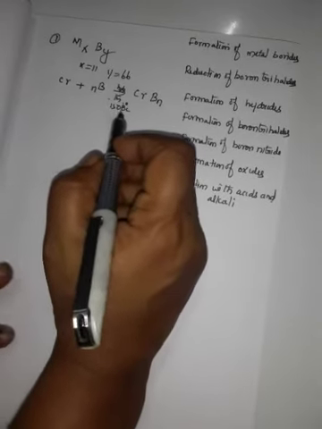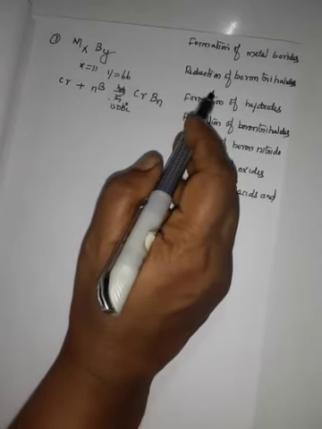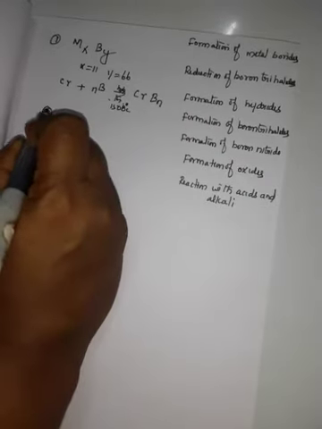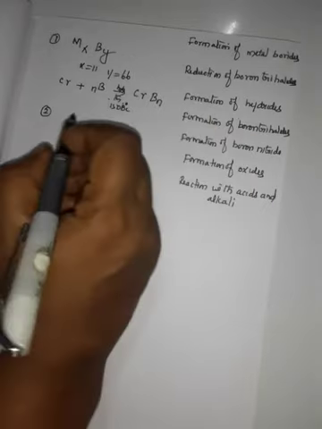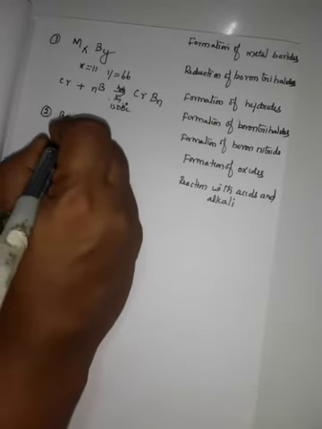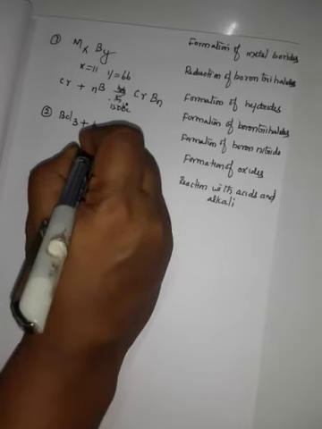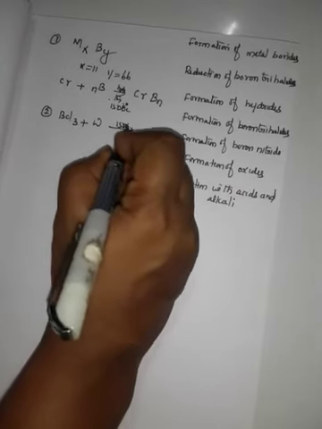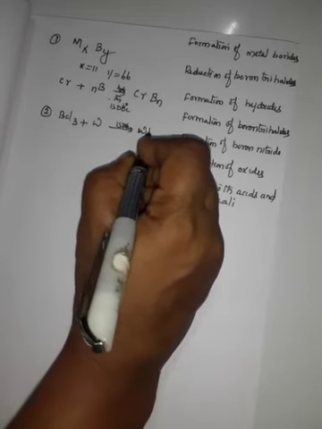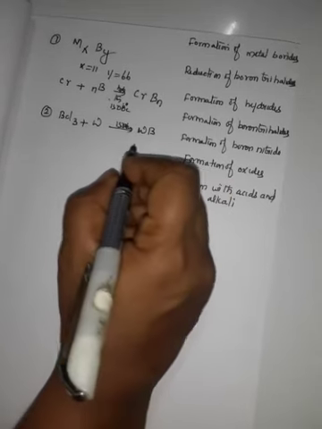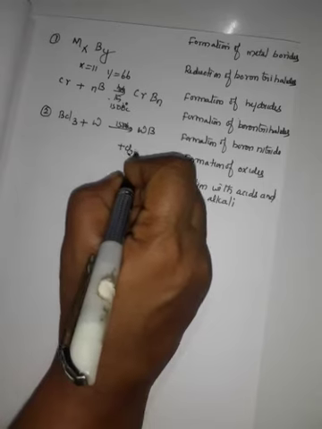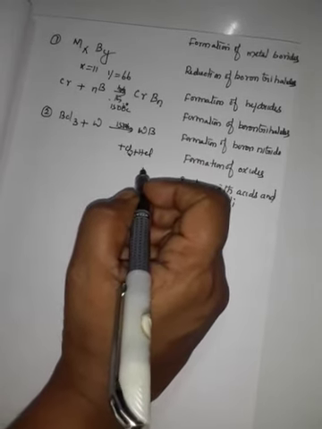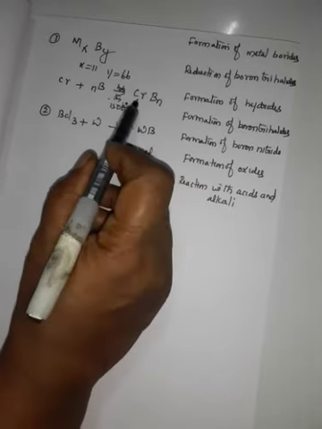The second one is reduction of boron trihalides. Boron trichloride with tungsten, W means tungsten, at 1500 Kelvin forms tungsten boride plus chlorine plus HCl. This is tungsten boride. The earlier one is chromium boride.